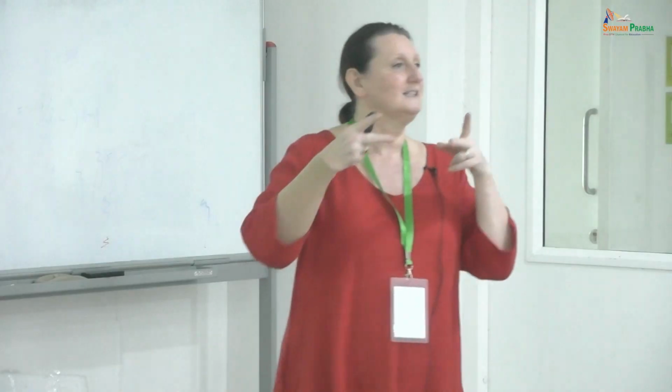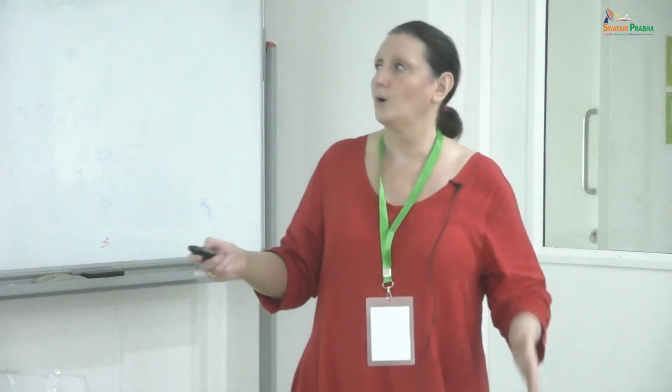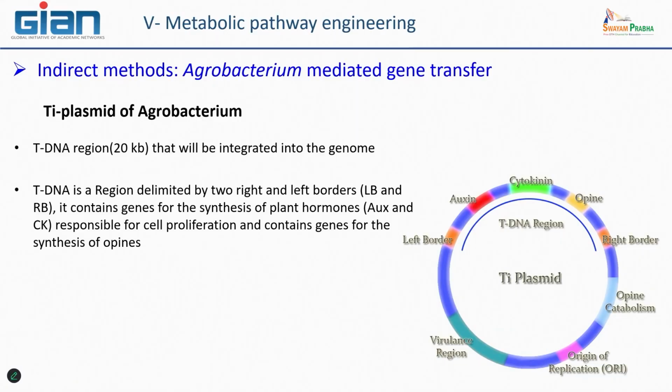The plasmid is not cut; it remains completely normal. It is only copies that are produced by the bacterial cells and sent to the plant cell during the process of transformation.